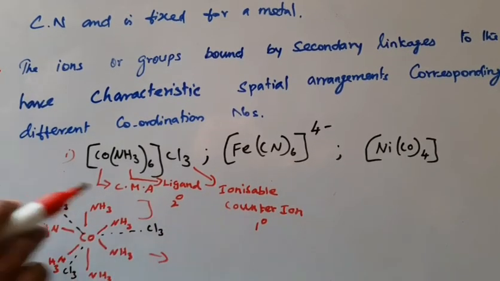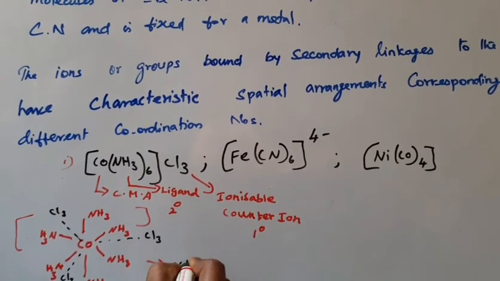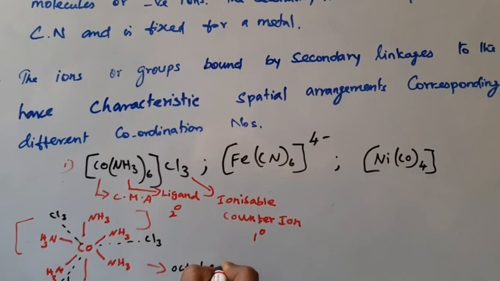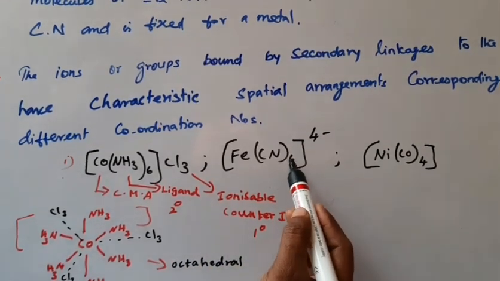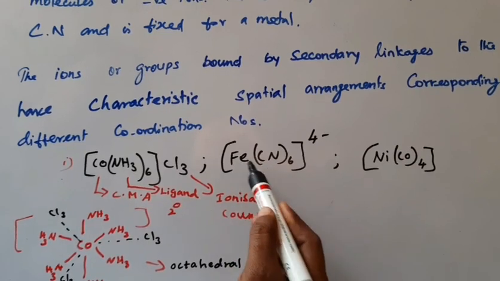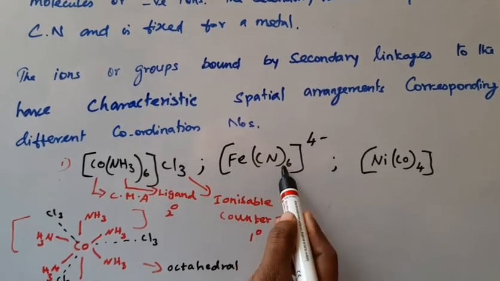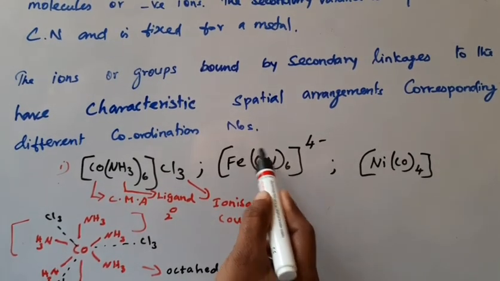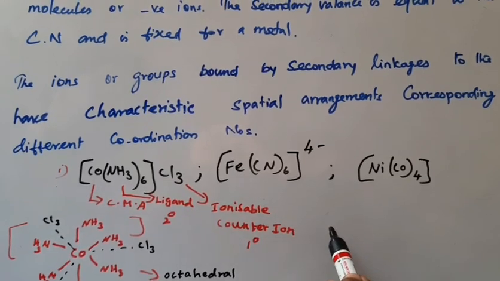This is octahedral, the 6-coordinate. Let me take another example: hexacyanoferrate. Here also cyanide donates a pair of electrons to the central metal atom and forms an octahedral complex.